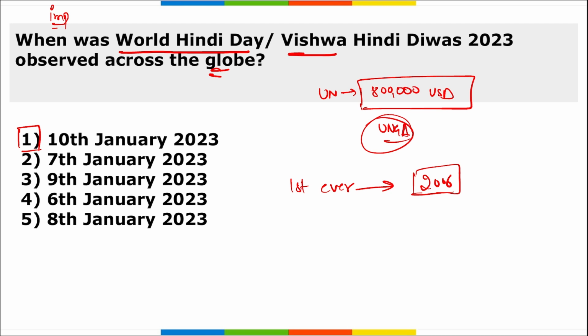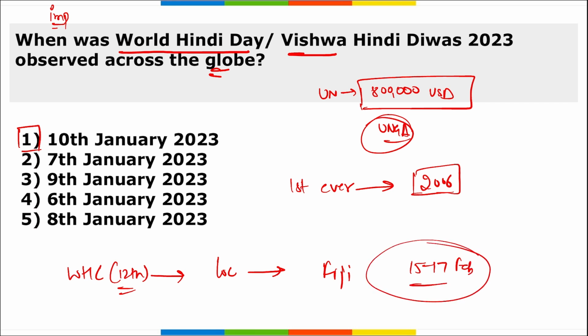And this year in 2022, remember, it was the 12th World Hindi Conference. It was held in which location? The location of the 12th edition of the World Hindi Conference. What was the location? It was in Fiji. It was from 15th to 17th of February, and it was organized by the Ministry of Foreign Affairs.